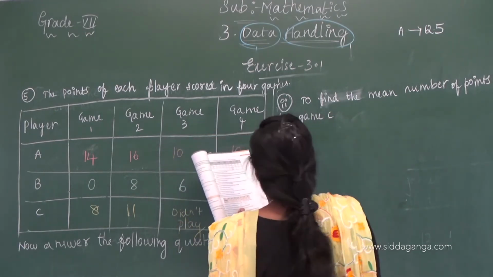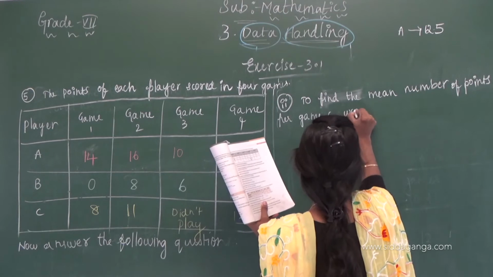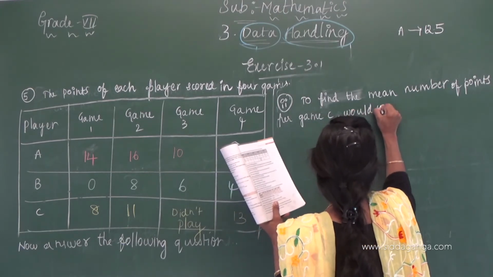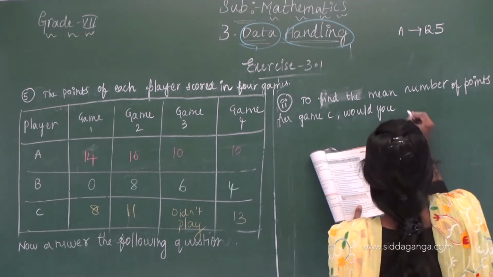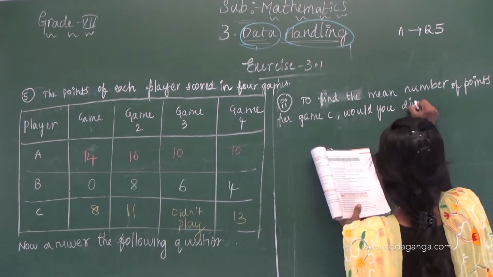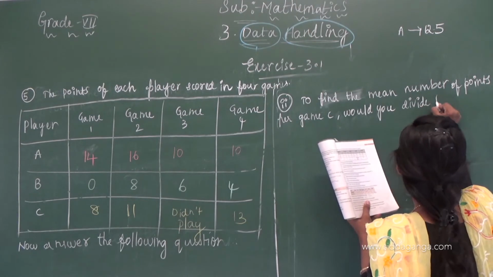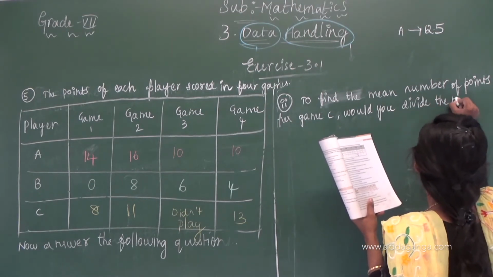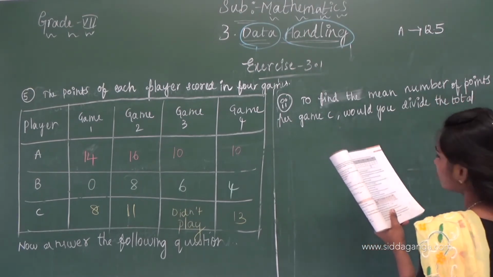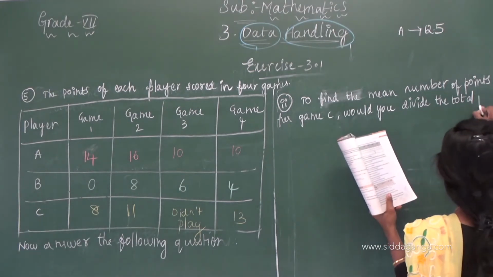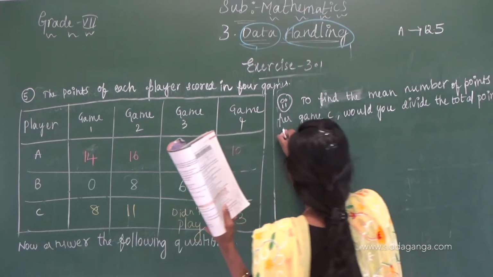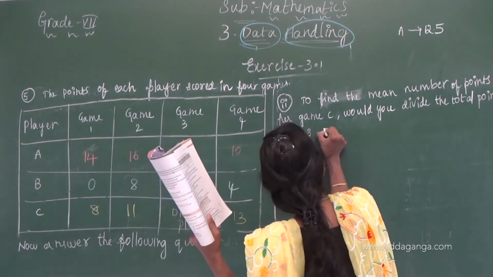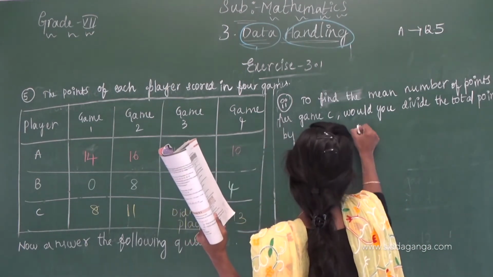C, would you divide the total points by 3 or 4?